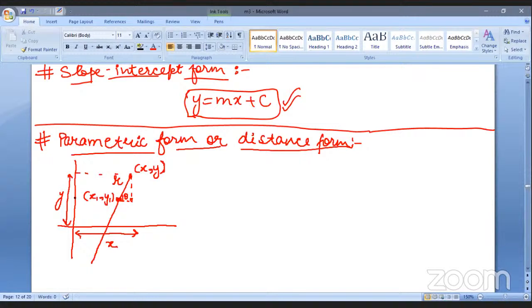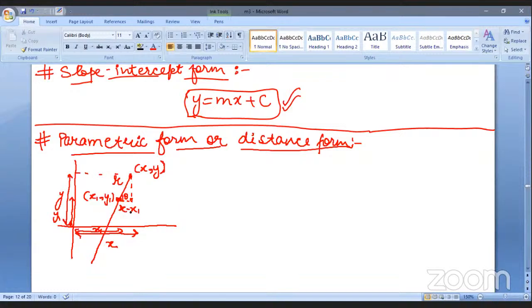Similarly, we can see that this is y1, and if we talk about the x coordinate, here it will be x1. So what did we get to know, that this particular distance would be x minus x1. We have to find out these two in order to find out the theta, right?